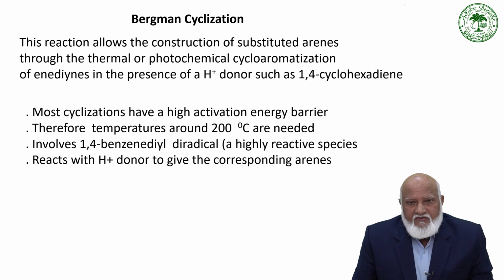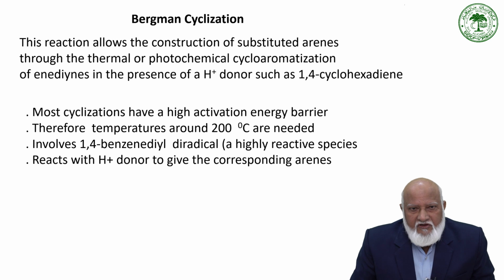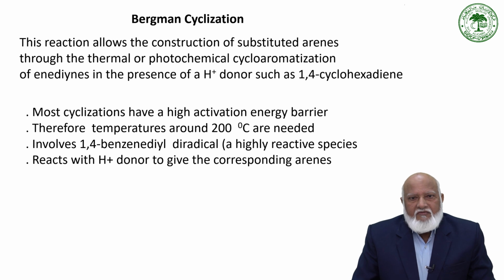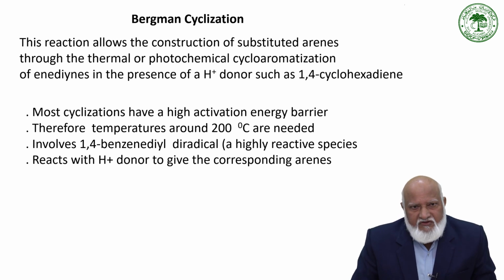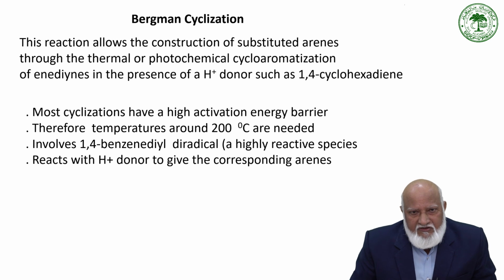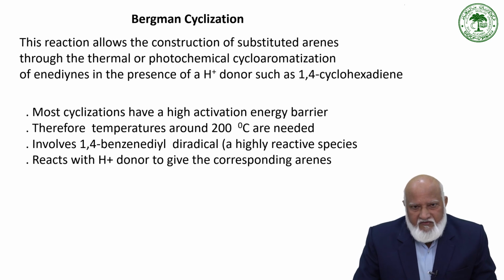We have been discussing the photochemical named reactions. We have already discussed a few named reactions. Now the next reaction is Bergman cyclization. This is a very important reaction in which we start with an open chain system containing two acetylene bonds and one alkene bond, and we construct the cyclic system, that is the aromatic system.